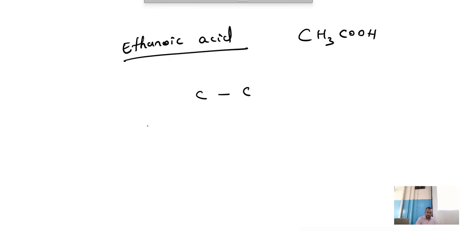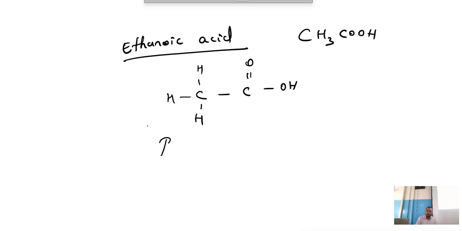That is ethanoic acid. So this is the structure of ethanoic acid. Sometimes they'll give you the name and ask you to draw the structure. If not, they will give you the structure and ask you to write the name of it.